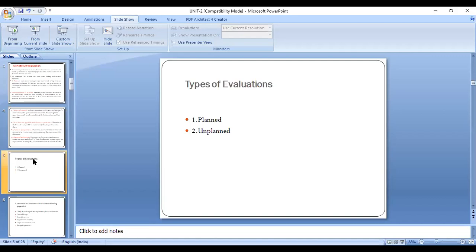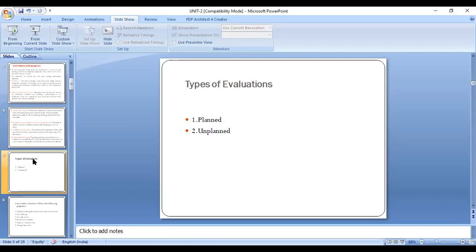Whenever we are going to develop a project, a planned evaluation is a normal part of our software development cycle.